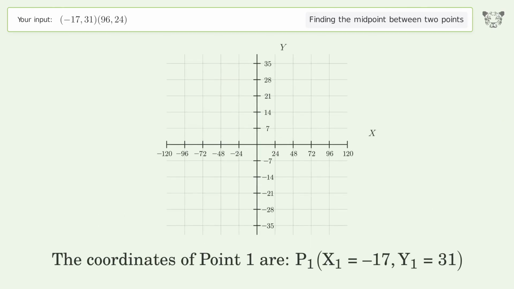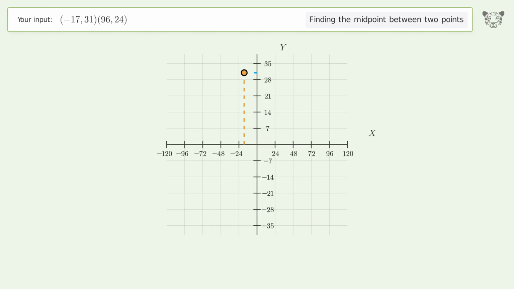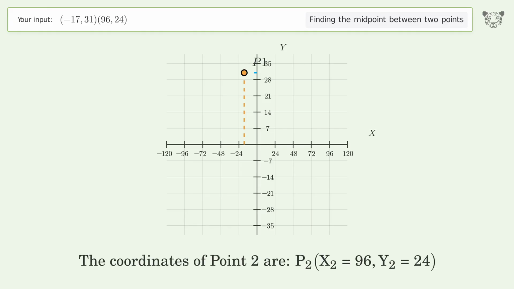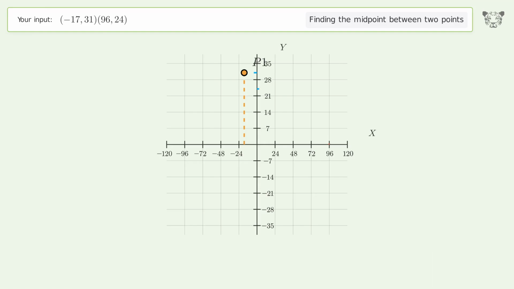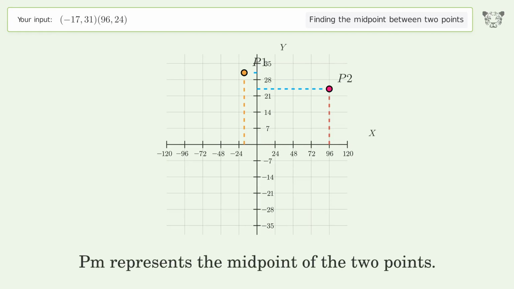The coordinates of point 1 are, x1 equals -17, y1 equals 31. The coordinates of point 2 are, x2 equals 96, y2 equals 24. PM represents the midpoint of the 2 points.